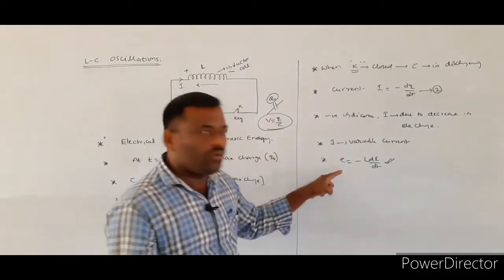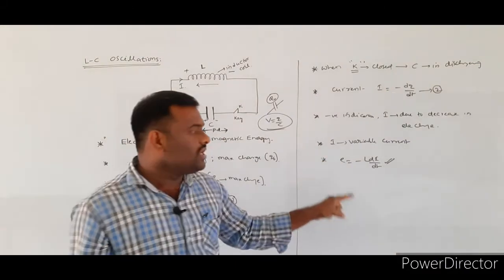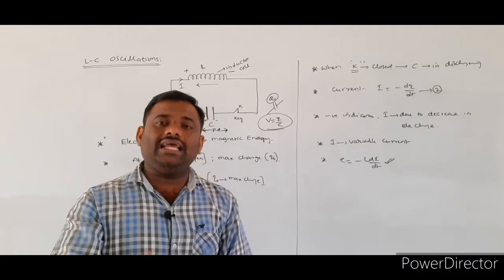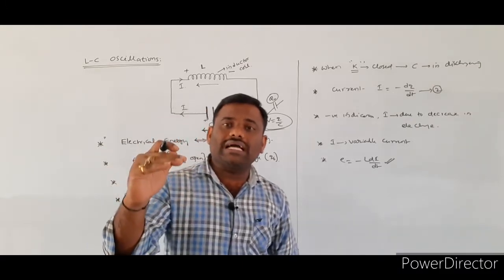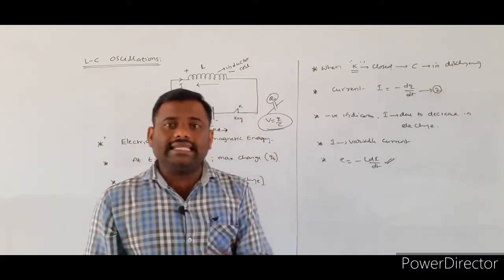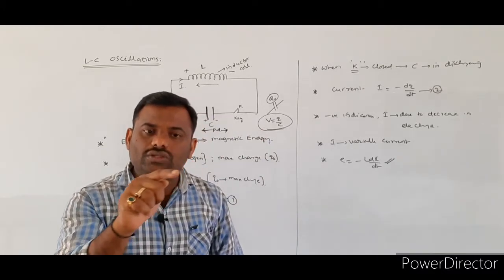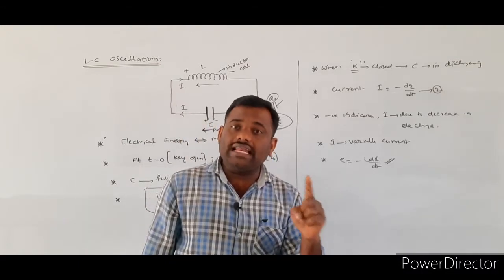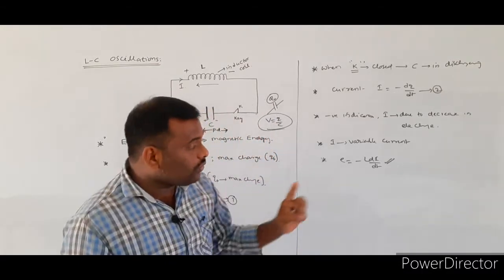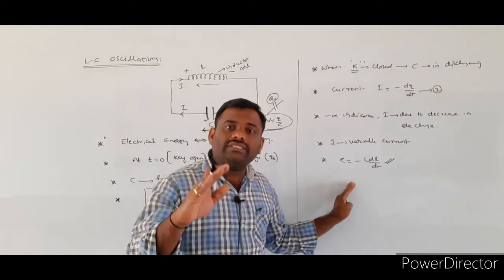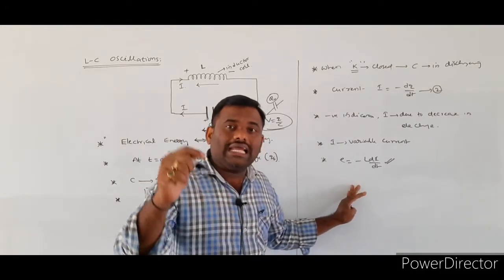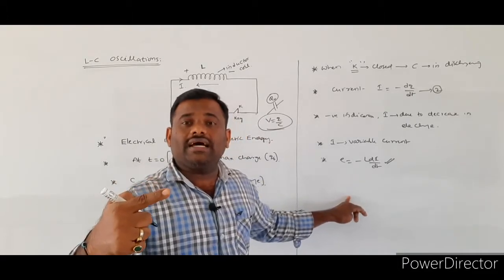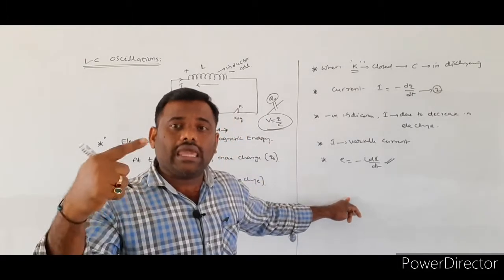So what is the role of the induced EMF? The induced EMF opposes the sharp decrease in the electrical charge stored over the capacitor plates, so the charge value slowly decreases and finally comes to zero. The induced EMF opposes the decrease in the charge stored over the capacitor plates.